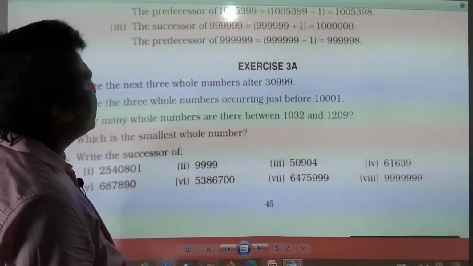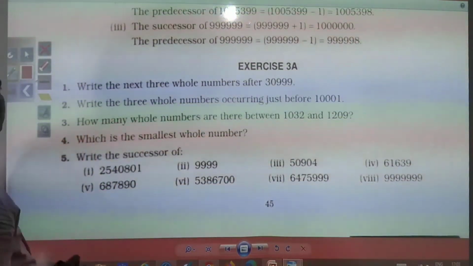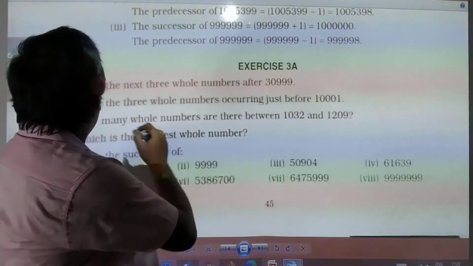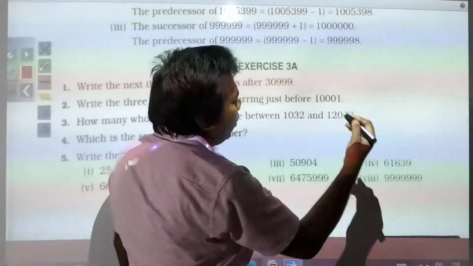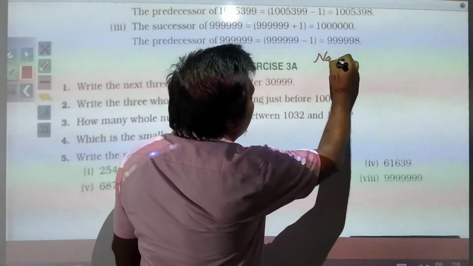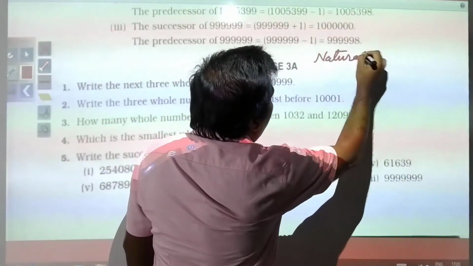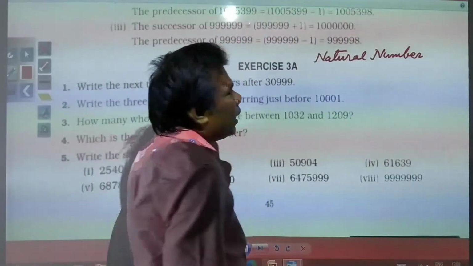Here you have exercise 3A. So before starting, again I am explaining what is a whole number. Last day, as you remember, we had learnt natural numbers and whole numbers. So what are natural numbers?